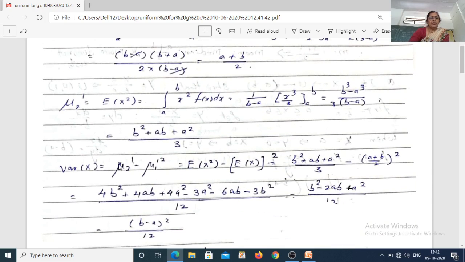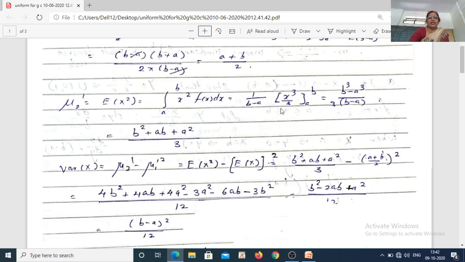Similarly, in order to find the variance of x, we compute mu2 dash. So mu2 dash is the expected value of x square, which is the integration from a to b of x square into f of x dx. Again, f of x is 1 upon (b minus a), you can take it outside. Integration of x square is x cube by 3.